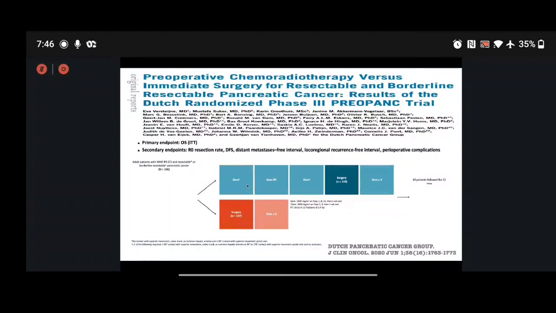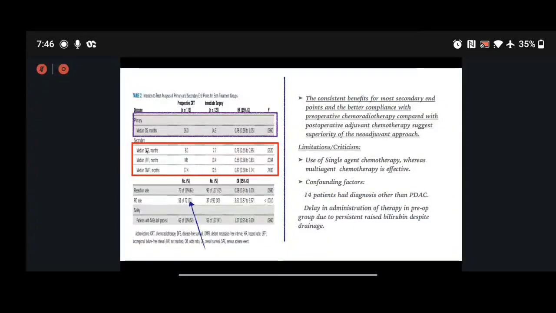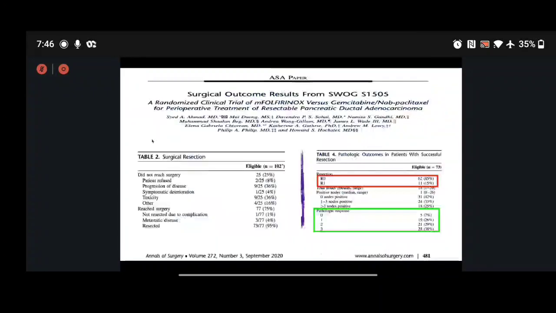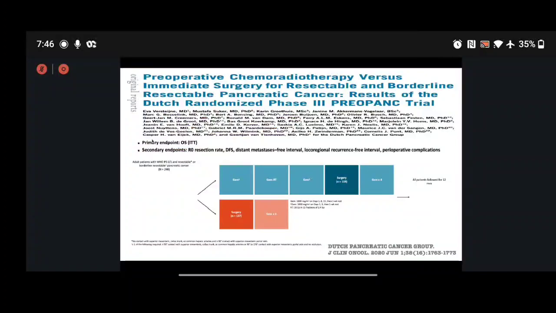The primary endpoint was overall survival, and the secondary endpoints were R0 resection rate, disease-free survival, distant metastasis-free interval, locoregional interval and perioperative complications.